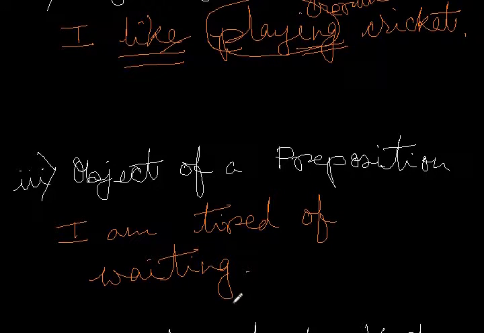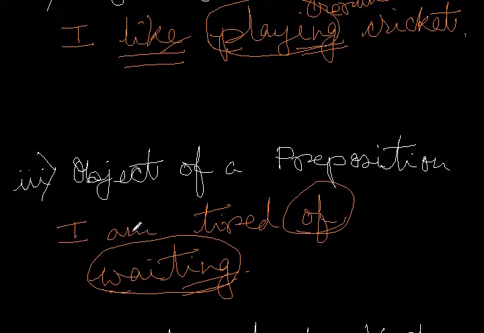I am tired of waiting. So over here, waiting looks like a verb, does the job of a noun, ends in ing, and it also acts as the object of the preposition of. Therefore, waiting is a gerund that acts as the object of the preposition of.